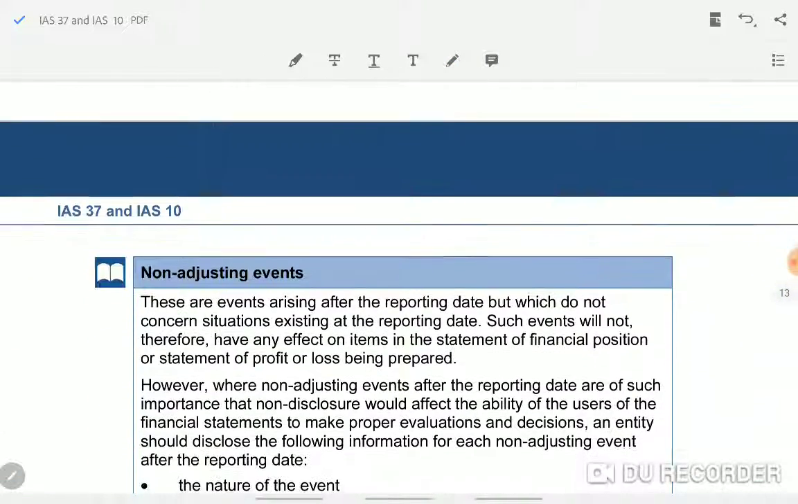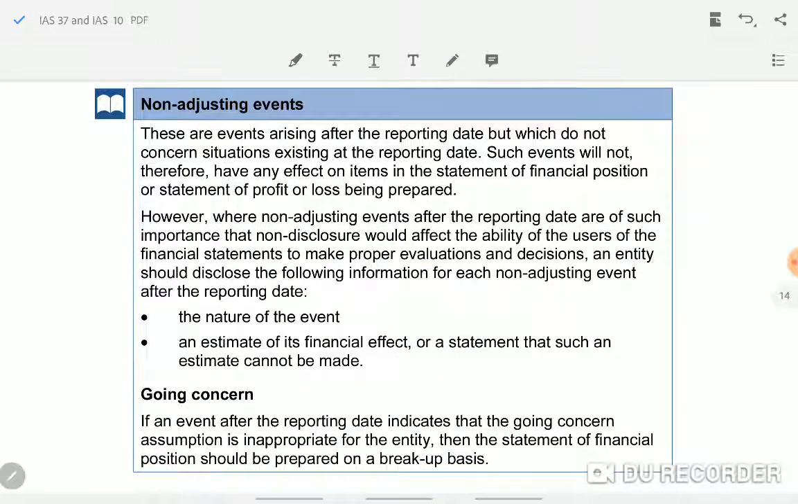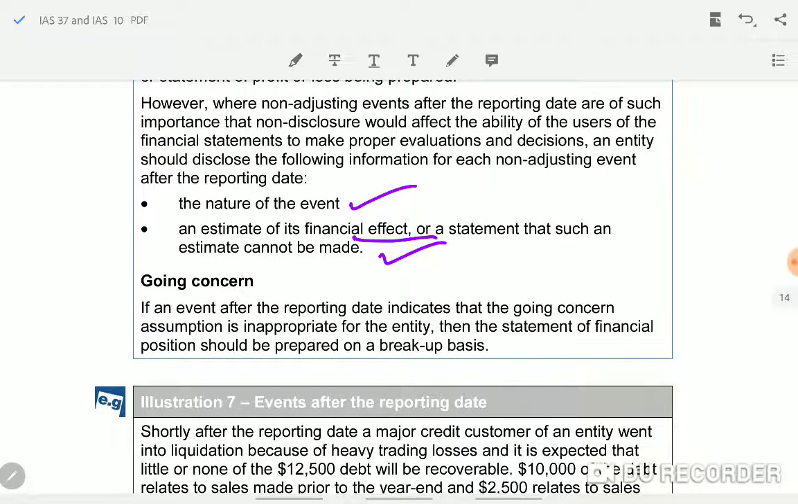Next one, a non-adjusting event. If it is material, if it will affect the users' decisions, then it has to be disclosed. What is to be disclosed is the nature of the event and the financial effect of that event. Okay, next, other points are going concern.